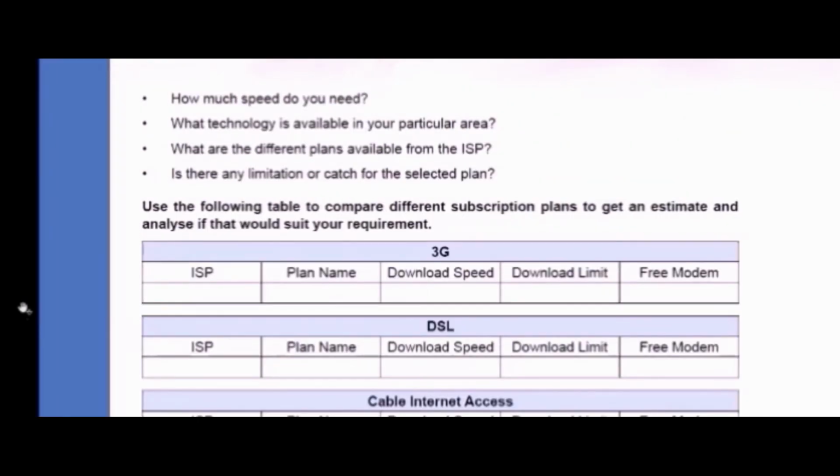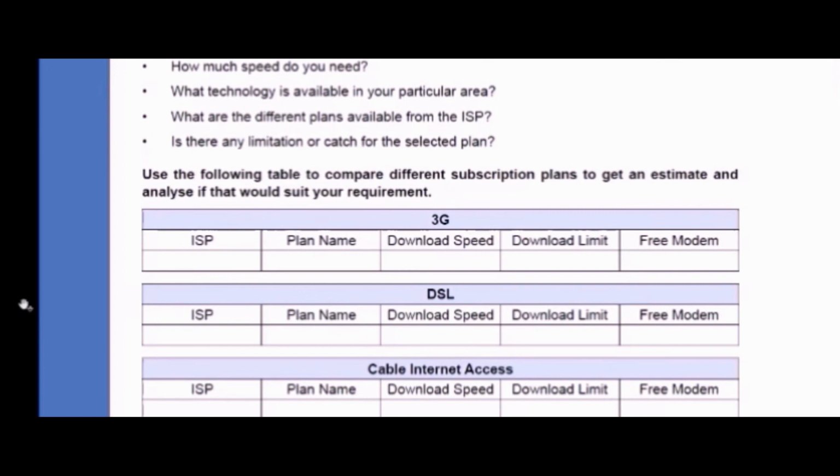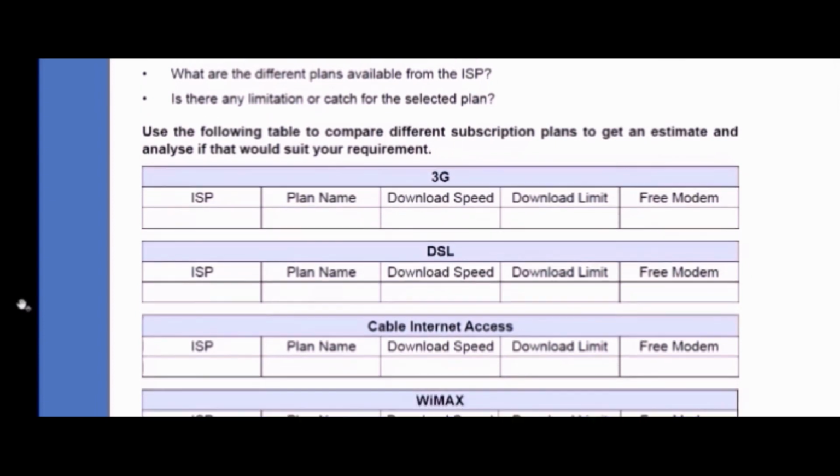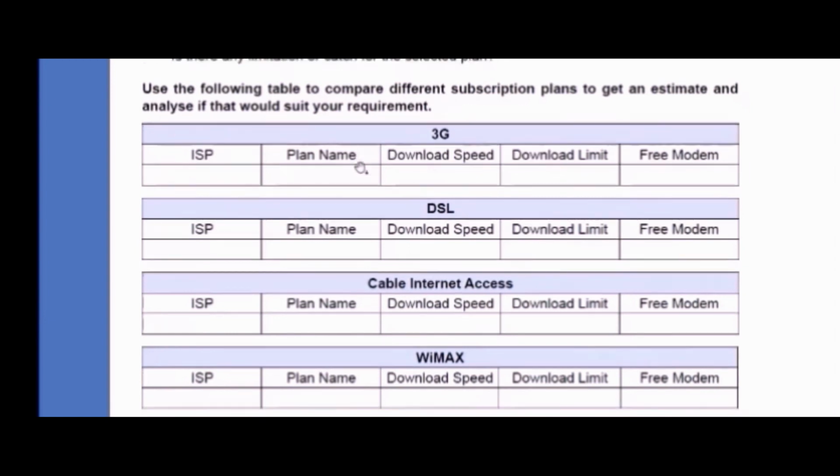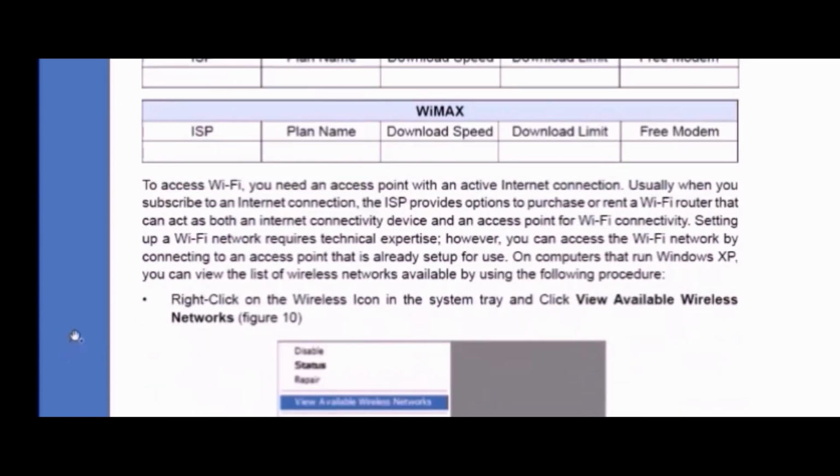Next we have the following table to compare different subscription plans. Whenever you have to decide which type of internet connection you want, they have given a table of what all you should check. You should check the plan name, the download speed, the download limit, and all.